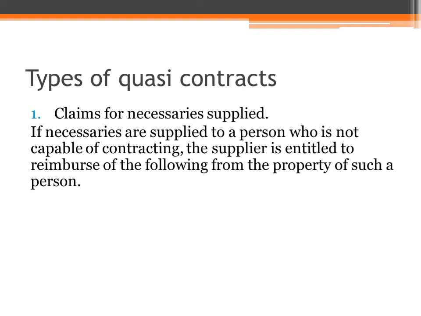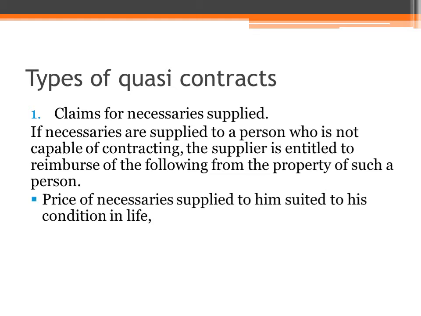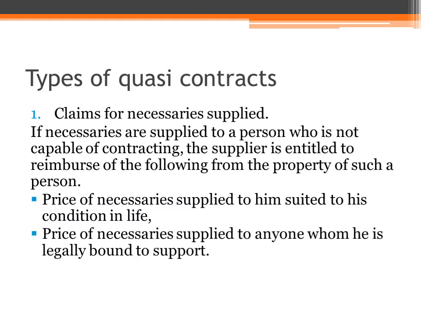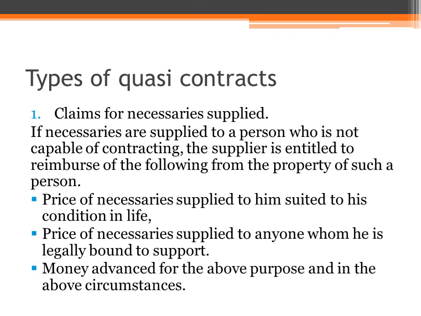If necessaries are supplied to a person who is not capable of contracting, the supplier is entitled to be reimbursed from the property of such person. If any necessaries, basic necessities, are supplied to a person who is not capable of entering into a contract, then the supplier must be reimbursed the price of necessary supplies suited to his condition in life, and the price of necessary supply to anyone whom he is legally bound to support. I will explain through an example.